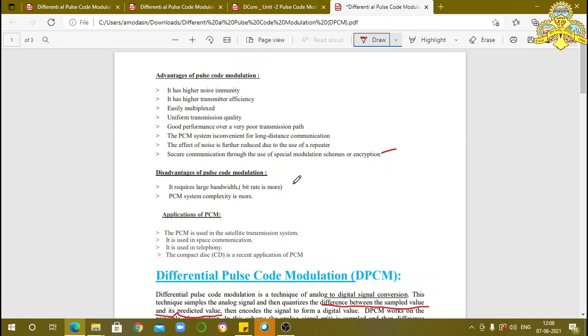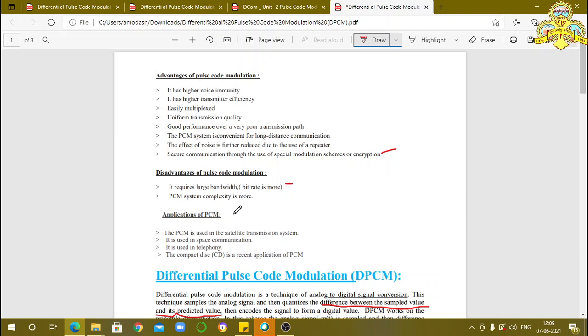So in PCM, it needs more bandwidth. It is nothing but the bit rate is also more. The number of bits transmitted in one second is maximum, so it needs more bandwidth. And the second disadvantage is that PCM system complexity is more. To overcome these disadvantages, we use a further circuit, that is differential pulse code modulation.